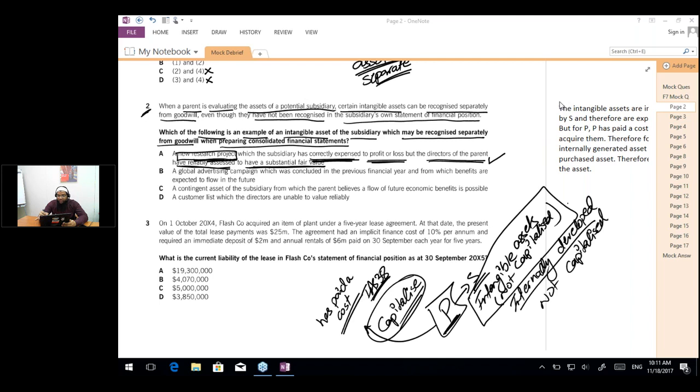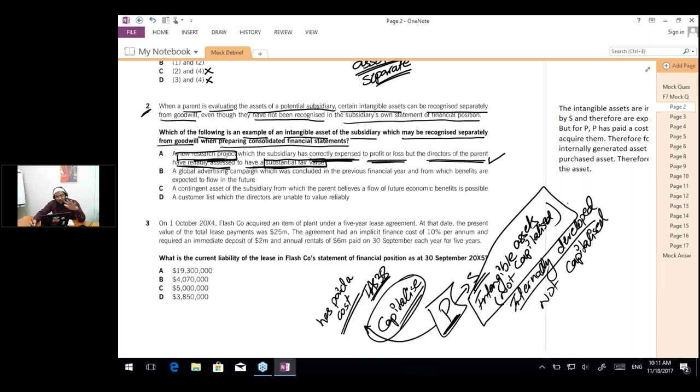Simran, if you remember the topic of IAS 38, we had discussed that all purchased intangible assets are capitalized. Even if it is purchased research, we still capitalize it because there is a probable economic benefit which cannot be measured reliably, but obviously there is an economic benefit. That's why we are paying for that. Even in this case, the question has said that it has a substantial fair value, which means the economic benefit is obviously there.